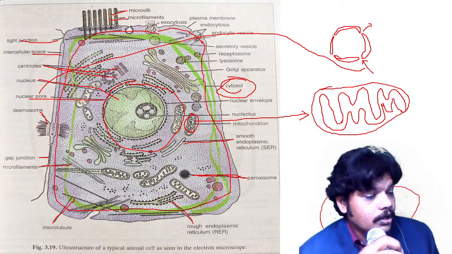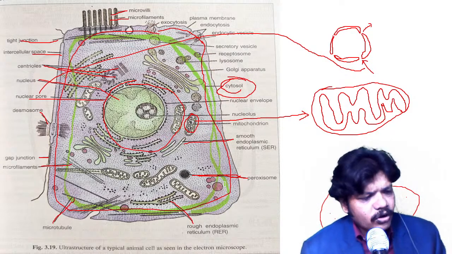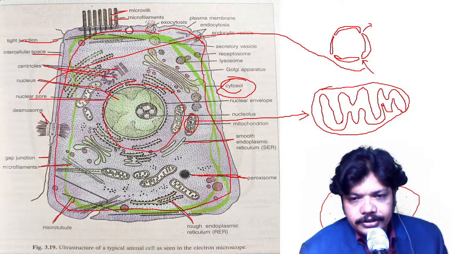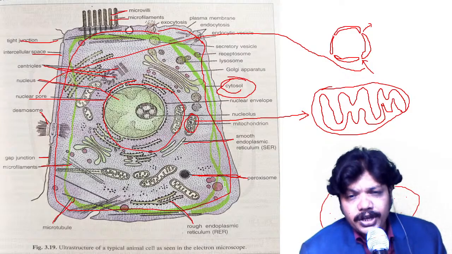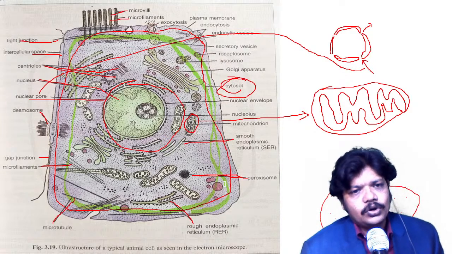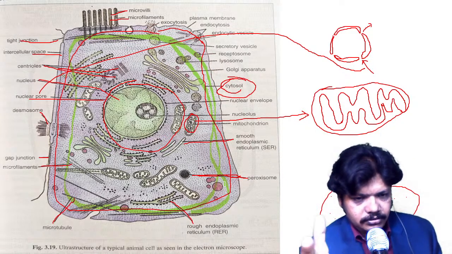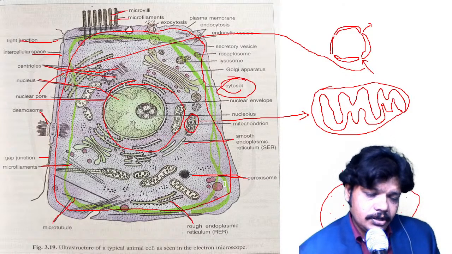So till today we learned about the cell wall and plasma membrane. The cell wall is related to plant cells, and the plasma membrane is related to animal cells. We saw the plasma membrane and the cytoplasm. There are two types in the cytoplasm according to structure. First is cytosol.